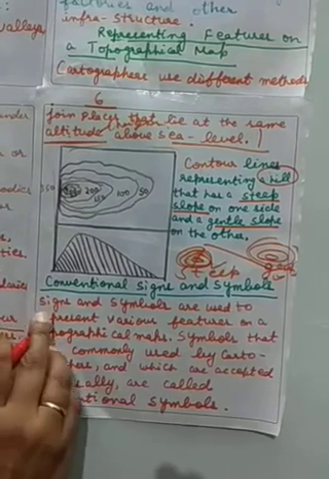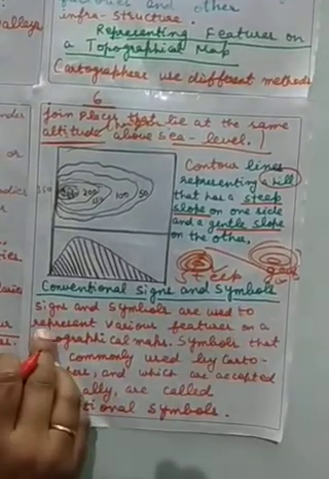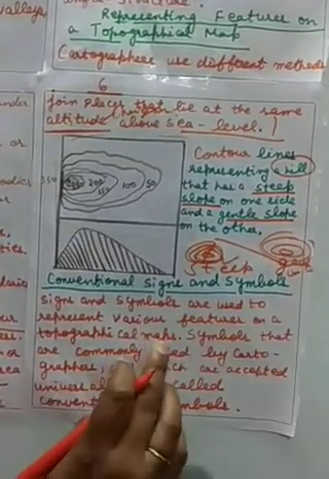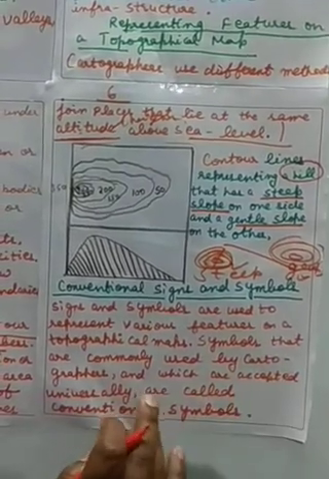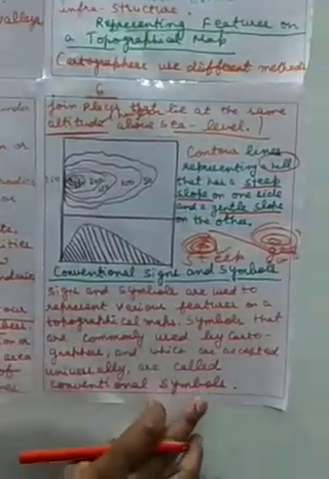Now the next thing in the map is conventional signs and symbols. Signs and symbols are used to represent various features on a topographical map. Symbols commonly used by cartographers are accepted universally. We have to accept universally that blue color represents water bodies and green color represents vegetation. So these are called conventional symbols.